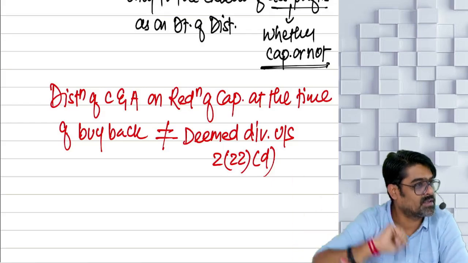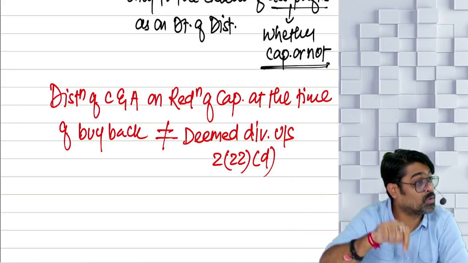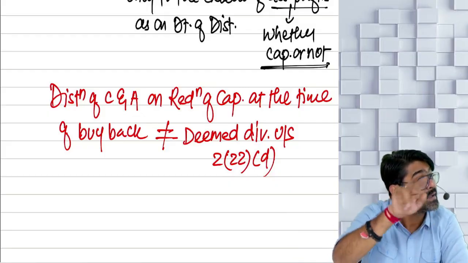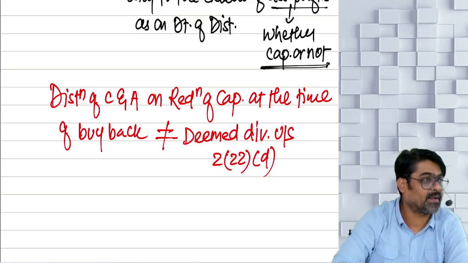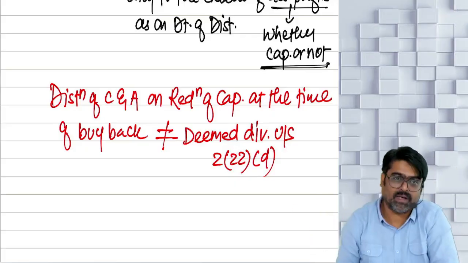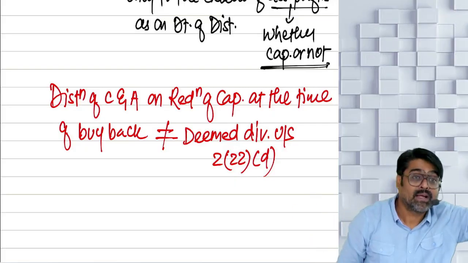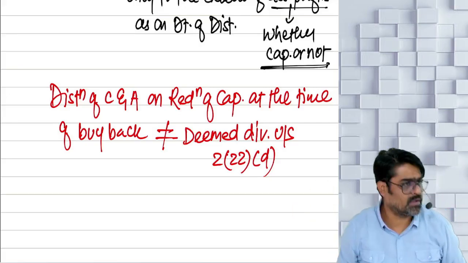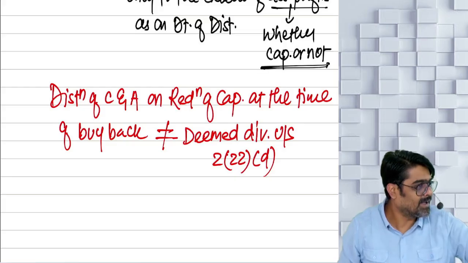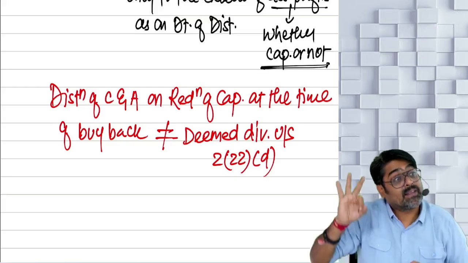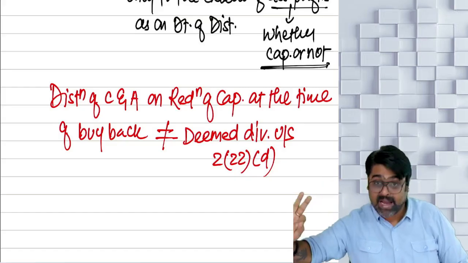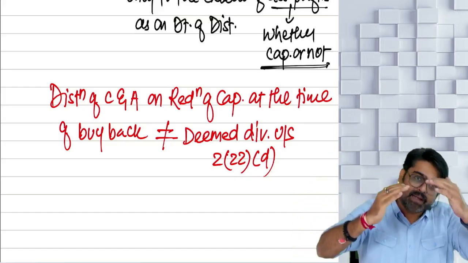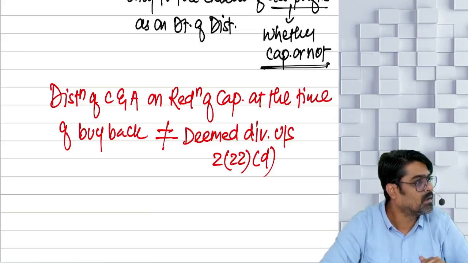So we will not consider this as a deemed dividend, because we used to consider this earlier as full value of consideration under capital gain. So if this amount is already getting taxed in your hands under the head capital gains as your full value of consideration, then why to consider this amount as your deemed dividend? Understanding? So they said that this distribution on buyback, distribution on reduction of capital will reduce on the buyback also, no?